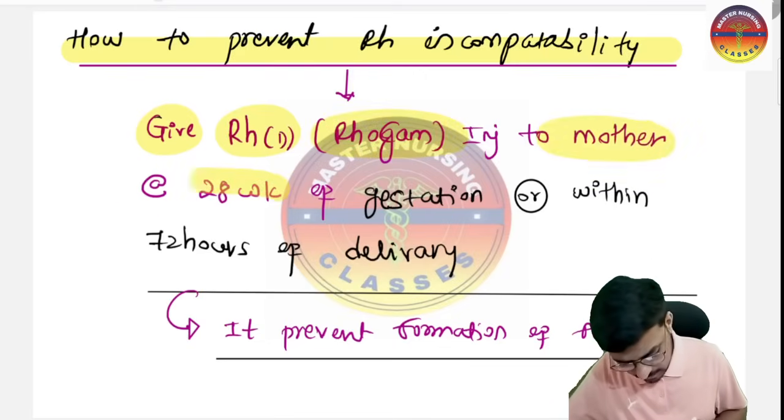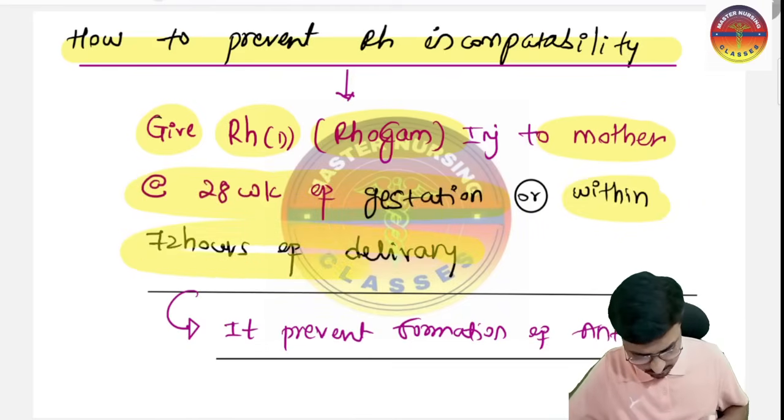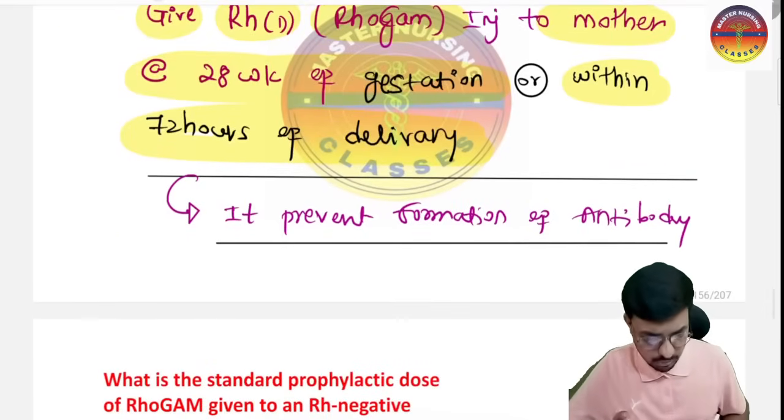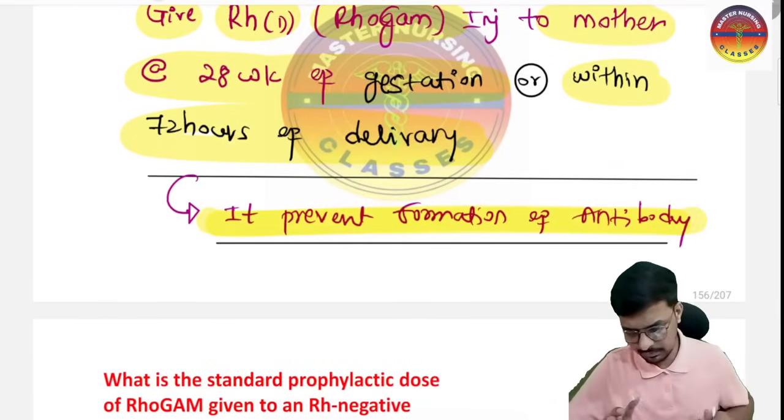So when to give? At the 28th week of gestation we can give, or within 72 hours of delivery we can give. Sir, what will it do? It will prevent the formation of the antibody. This is very important to keep in mind.